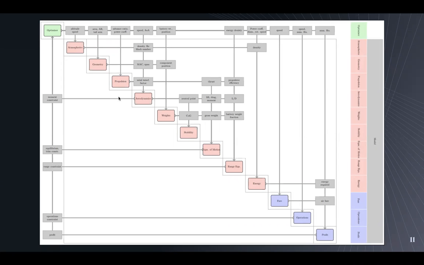On the diagonal here, we have what's called groups. The design variables feed into the groups, and the outputs of the groups are other variables that are fed into other groups. On this vertical connective line here, we have the constraints that Jake was talking about. And down here, this is the main objective function, profit, for the first optimization problem, and range for the other. So this basically just represents the flow of our optimization problem.